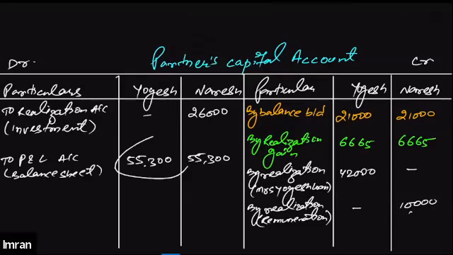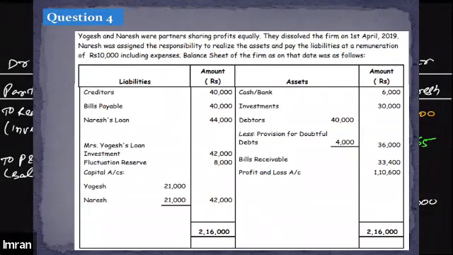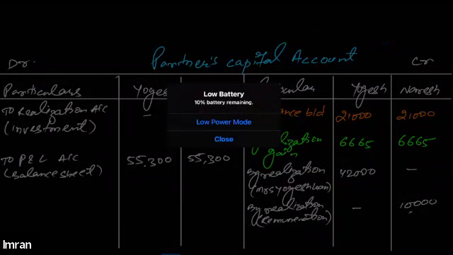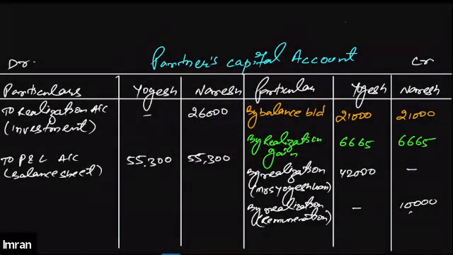And one more thing. The profit and loss balance, which is given in the balance sheet, we need to transfer this value from the balance sheet. As you can see on the debit side, we have a profit and loss account of 1,10,600. This indicates loss, and loss needs to be distributed among the partners. So 1,10,600 needs to be distributed among both the partners in the equal ratio. That means both their accounts will be debited by 55,300 each. All right, is that clear, everybody?